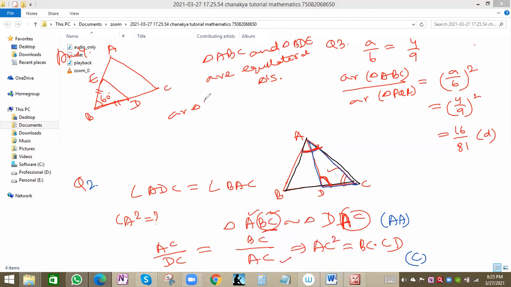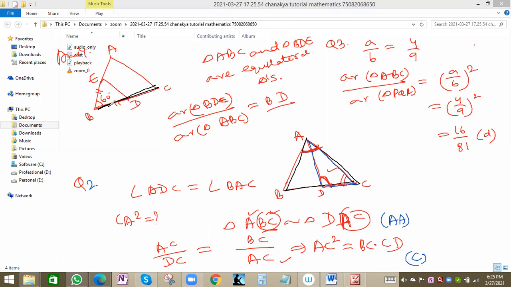First we have to take the area of triangle BDE by the area of triangle ABC, equal to BD. We can take the BD side, because any one side we can take. So here which value do we take? If you take BD, here we can take the BC value total, BD by BC whole square.